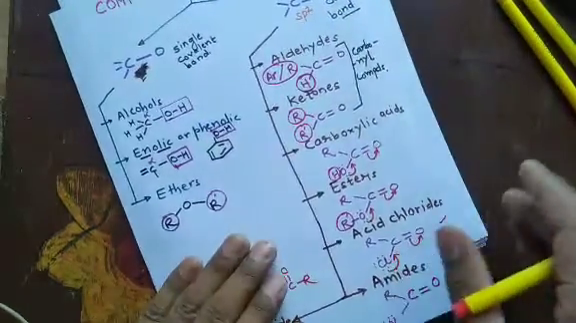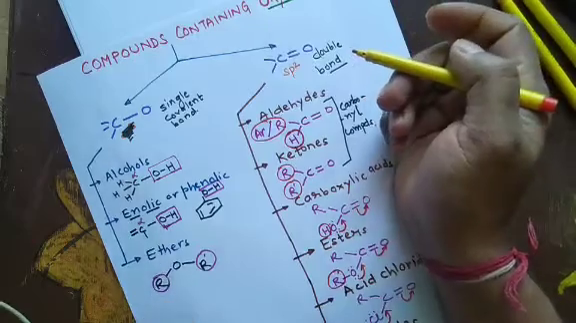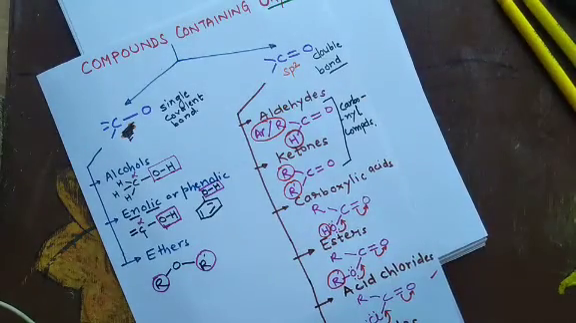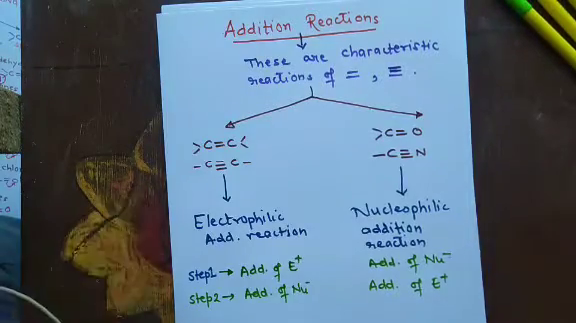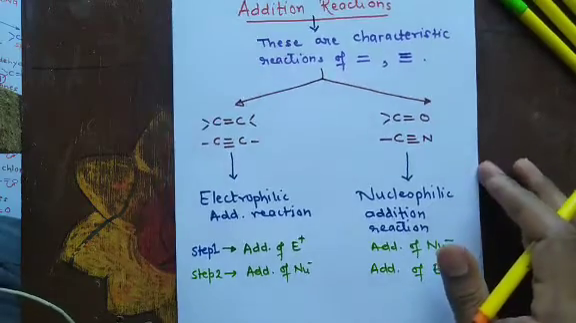Now, because of this carbon-oxygen double bond in aldehydes and ketones, there is a characteristic nucleophilic addition reaction taking place. We will be discussing it in the next part of the chapter. Now let us discuss addition reactions.